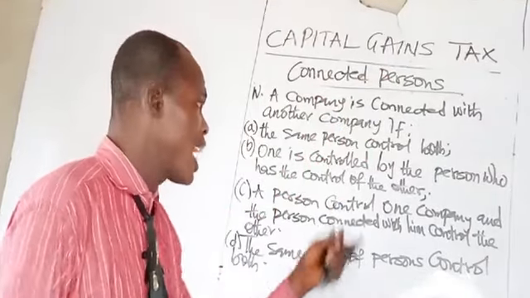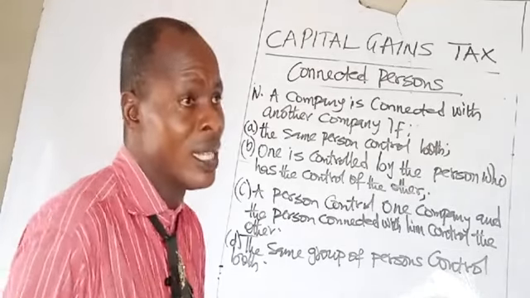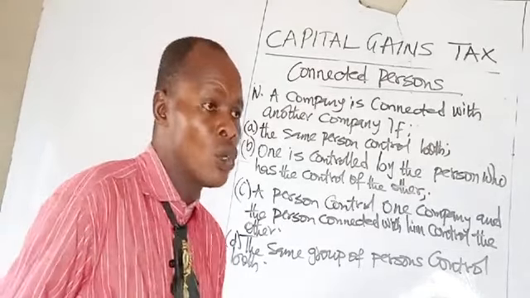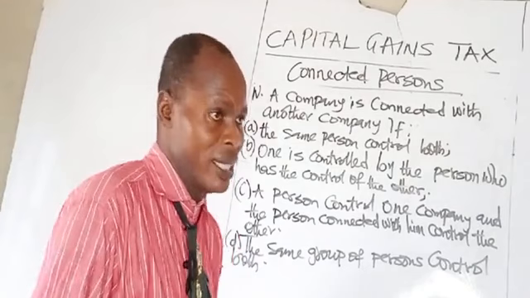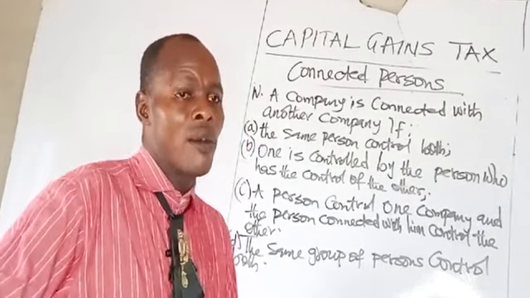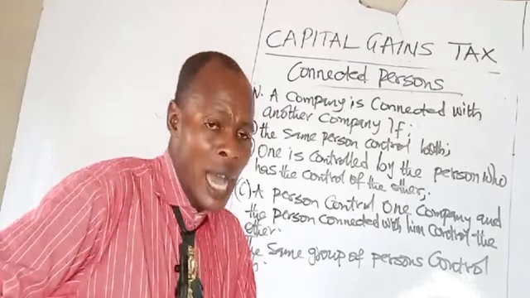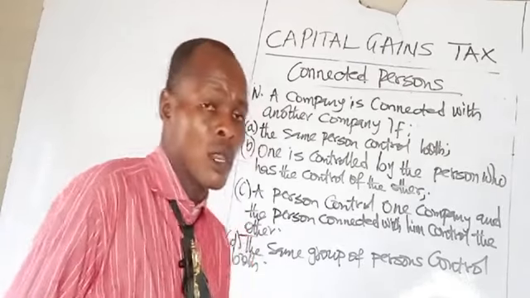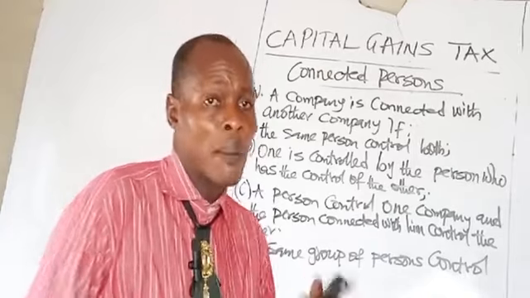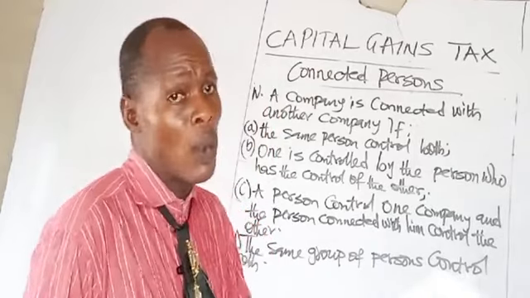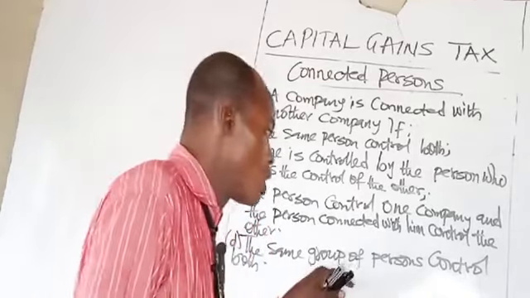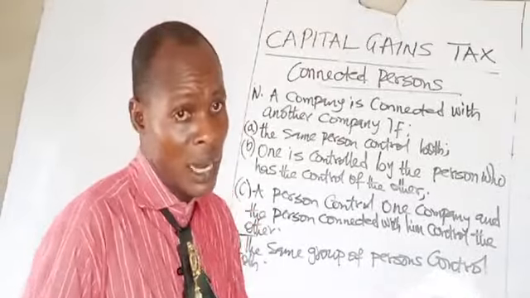So I've told you that where a transaction takes place between connected persons, the consideration of the asset shall be disregarded if it is less than its market value. Where the consideration of the asset is less than the market value of the asset, you are going to disregard the consideration and then use the market value.